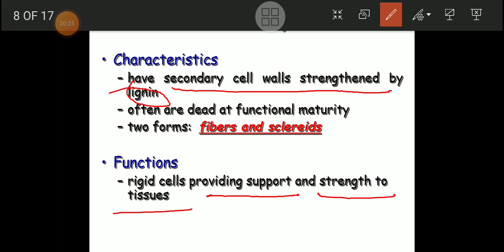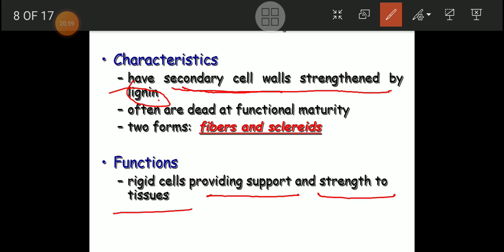Actually, the lignin is produced by the degradation of proteins. That is the most important thing you have to keep in mind. Because of the presence of lignin in the secondary cell wall, the sclerenchyma becomes very hard and much more rigid, and because of that it provides support in plants. So it is very interesting, the role played by sclerenchyma cells in the life of a plant.